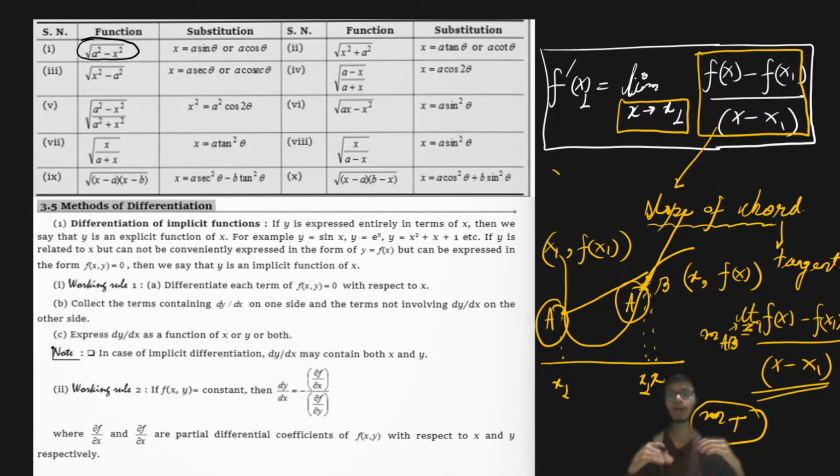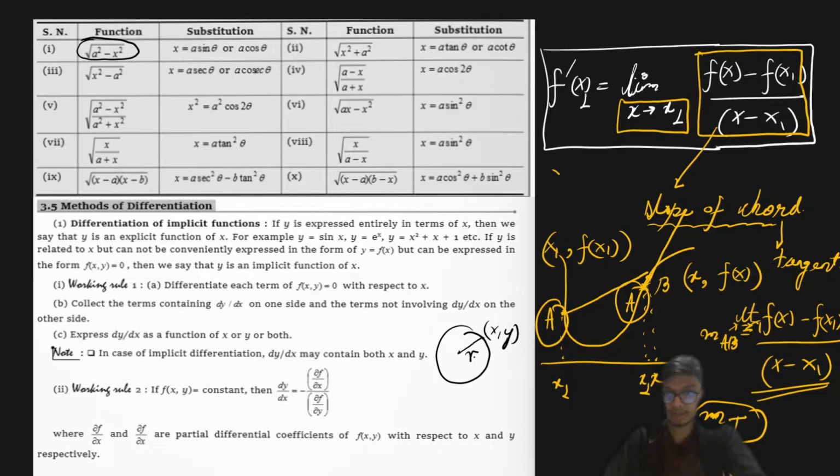Parameters means you can consider a parameter as something like, if I consider a particular variable in terms of another variable, so that I can vary that variable to get the entire range of the given variable, right? So let's say I take a simple example of a circle, right? Any point on a circle can be represented in terms of x comma y, right?